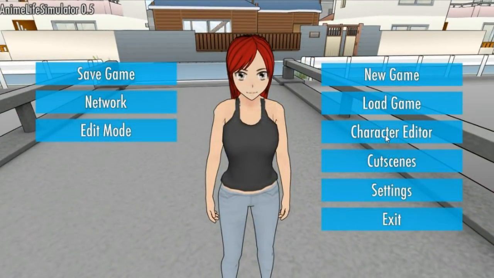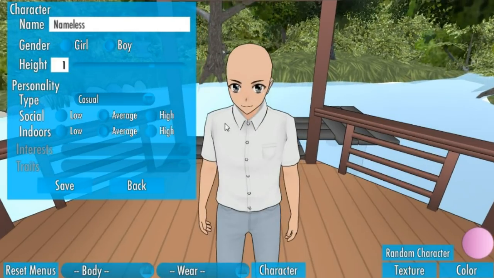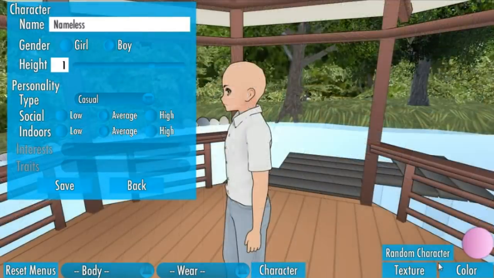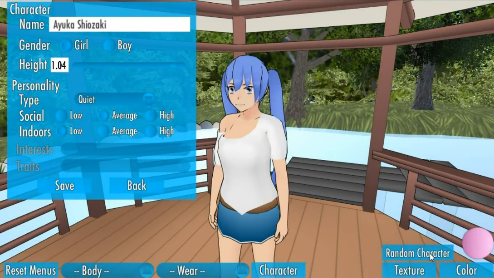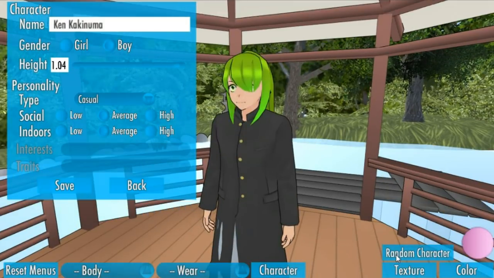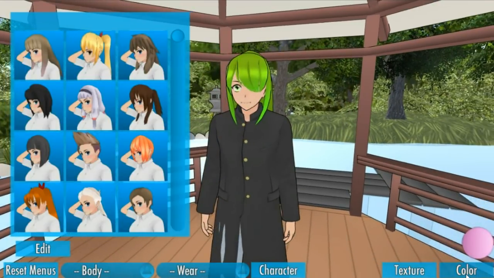On the new build, in the character editor, on the character menu, you now have a button to randomly generate a new character. This will randomly generate a new name, personality, and appearance. You can click on it as many times as you want, and when you find one that's interesting, you can add it normally.